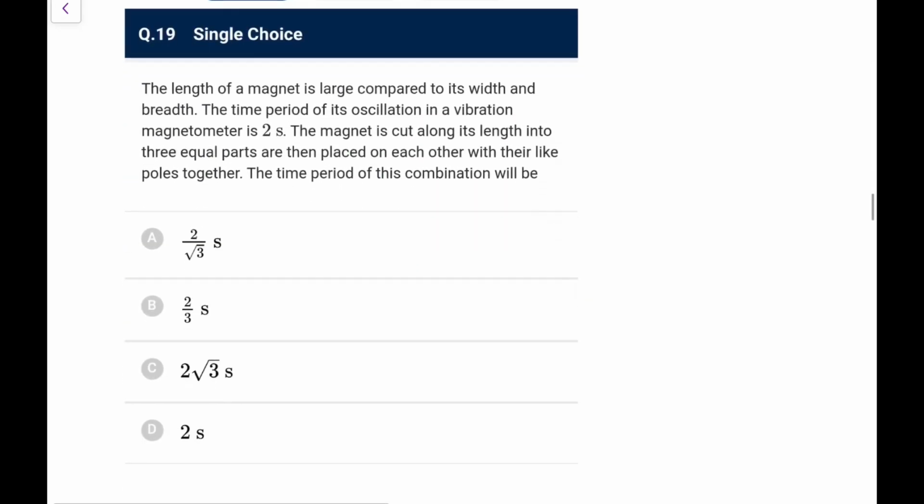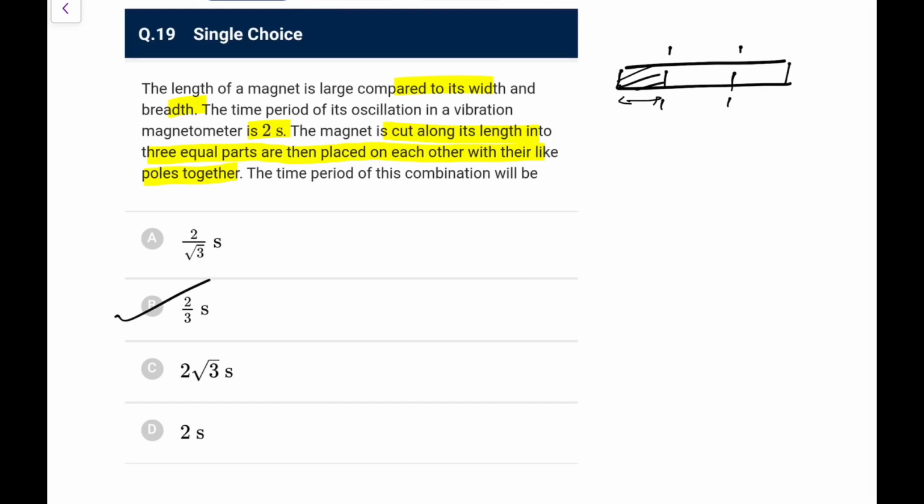Next, the length of a magnet is large compared to its width and breadth. The time period in a vibration magnetometer is 2 seconds. Now it is cut along its length into 3 equal parts that are placed on each other with their like poles together. The time period of this combination will be? You have cut it into 3 equal parts, so whenever you cut it, the time period of each part will become 1/3 of that, and if you place them in parallel it doesn't matter, the time period will remain the same, so it would be 2 by 3 seconds.